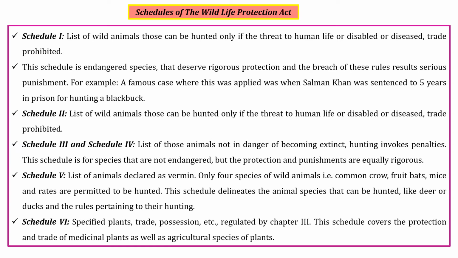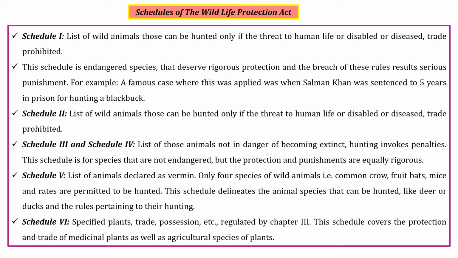Here we have a look at Schedule 1. Schedule 1 is used only for those animals which can be hunted only for the purpose of safeguarding human life, or those animals that are disabled, or those animals in the sanctuaries or national parks with any type of disease. Only those animals are allowed to be hunted. Here I have given the example of Salman Khan, who was sentenced to 5 years of imprisonment for hunting a blackbuck.